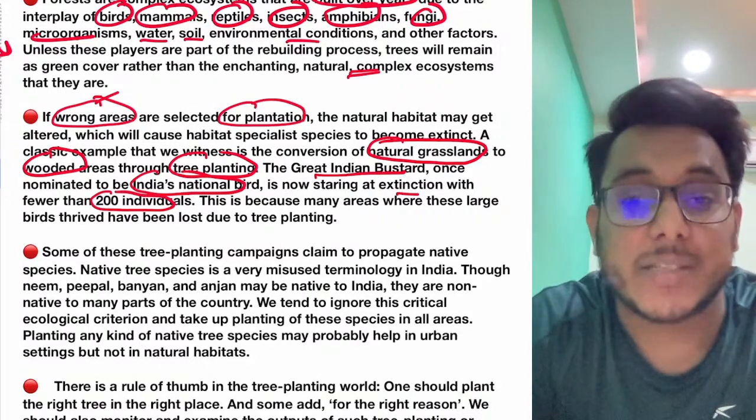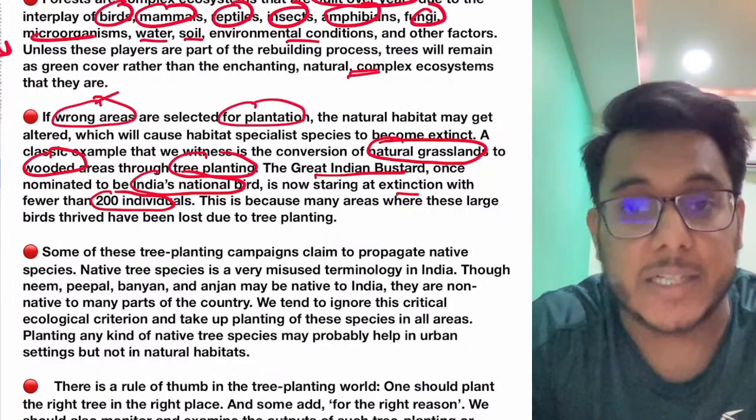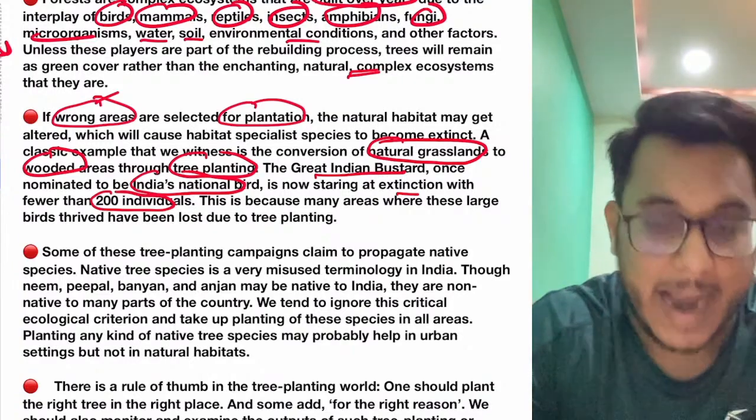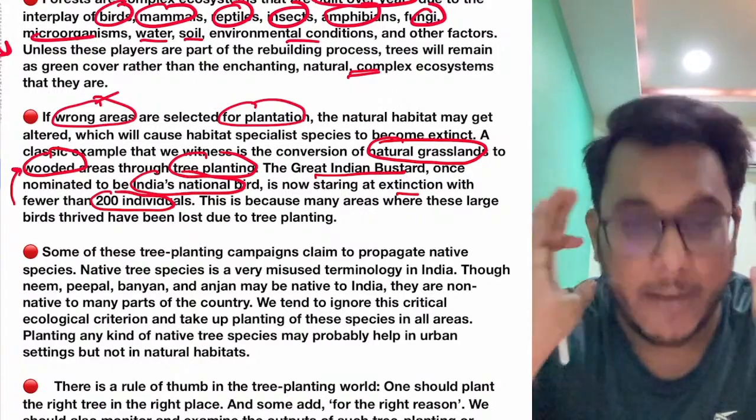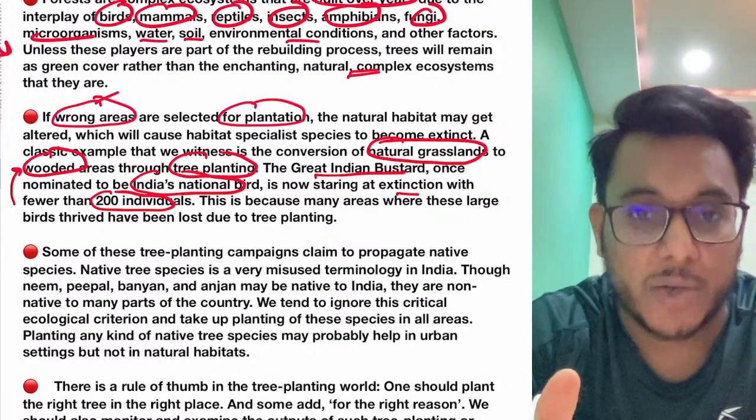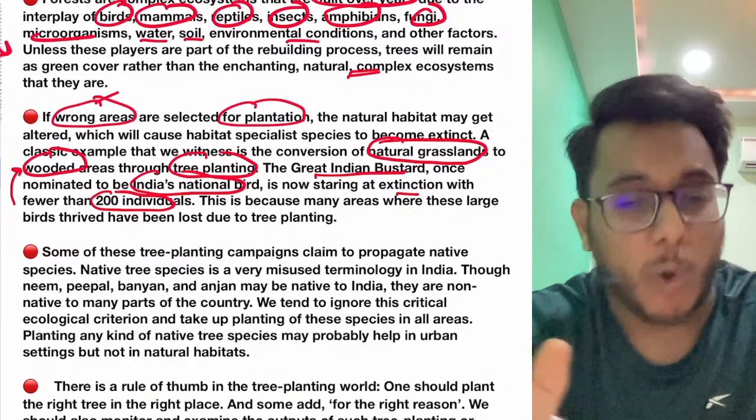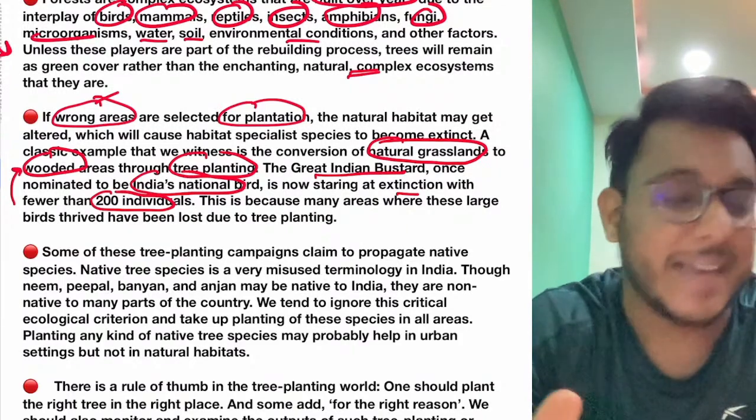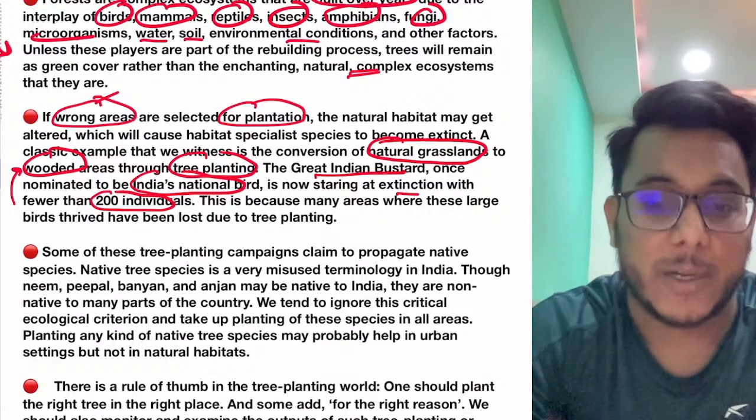Why? Because, guys, these birds were birds of the Indian grassland, and when trees were transplanted there, what happened? They have very weak frontal vision. They collided many times with the trees, and their population went down. So planting the wrong kind of tree at the wrong place is a disastrous thing, and many such other examples have also been there in India.